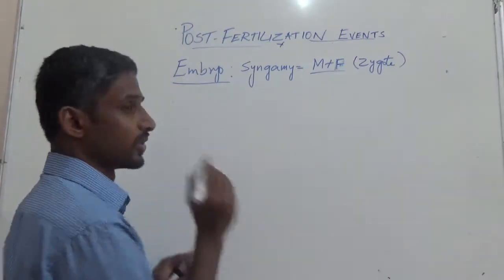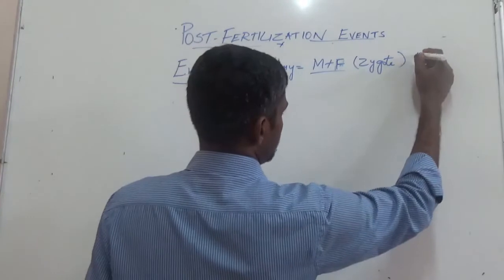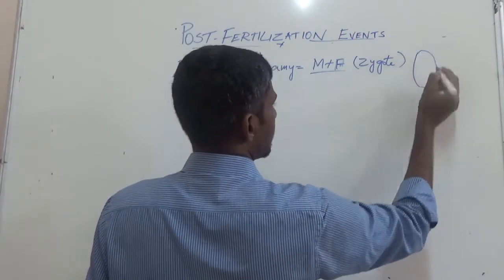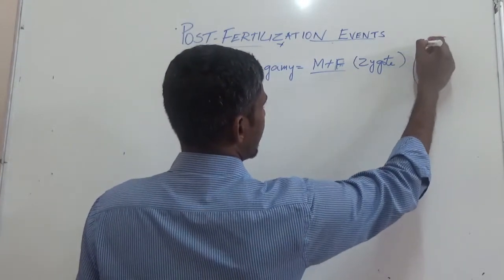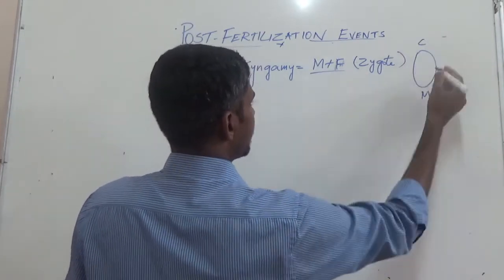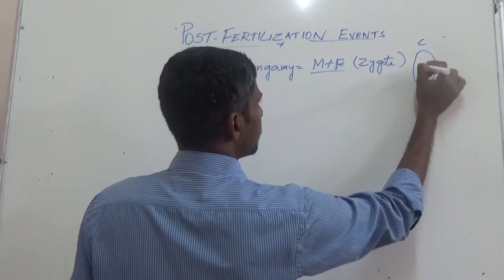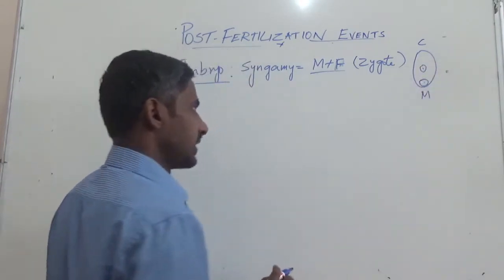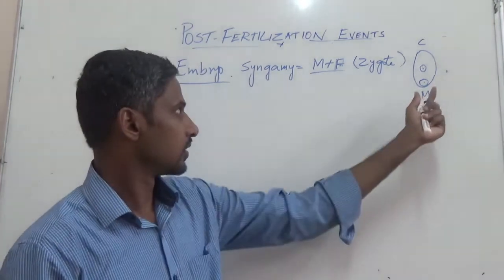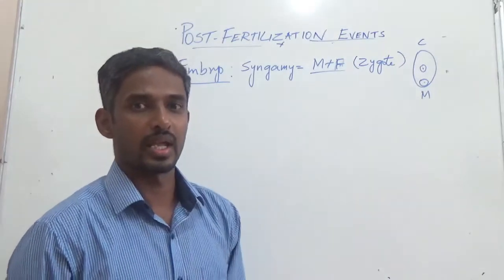Now you should know the position of this zygote. If you can remember, if this is the embryo sac, and under the ovule we have chalazal end and micropylar end. After the fertilization, we have the zygote here, and we will have central cell here. So towards the micropylar end, the zygote is lying.